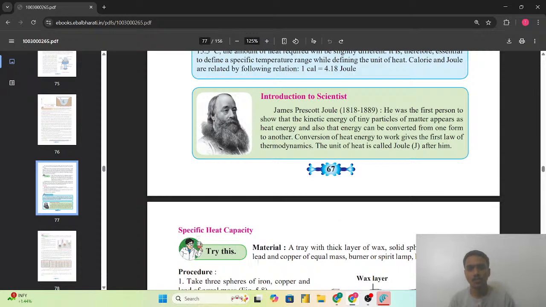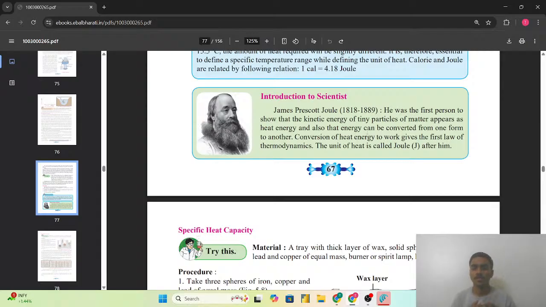मतलब यहाँ पर जो फर्स्ट साइंटिस्ट थे जिनके रिस्पेक्ट में जो ऐसा यूनिट जो है हीट का जिसे हम जूल कहते हैं, सो दैट इज द ओनली द साइंटिस्ट जेम्स प्रेस्कॉट जूल. तो उन्होंने कहा था कि जो amount of the kinetic energy of tiny particles which are present in the matter appears as the heat energy. So as the energy is converted from one form to the another, that is only the law of conservation of the energy which we are following in all the respects with all the laws which are following for the conversion. तो क्या है conservation of law of energy क्या है.